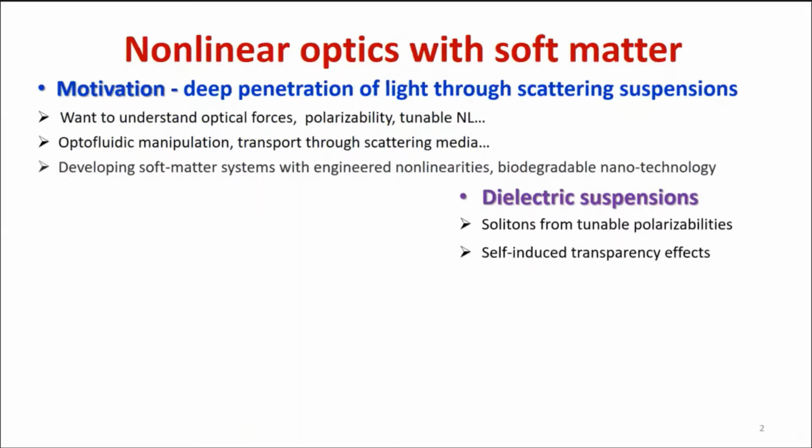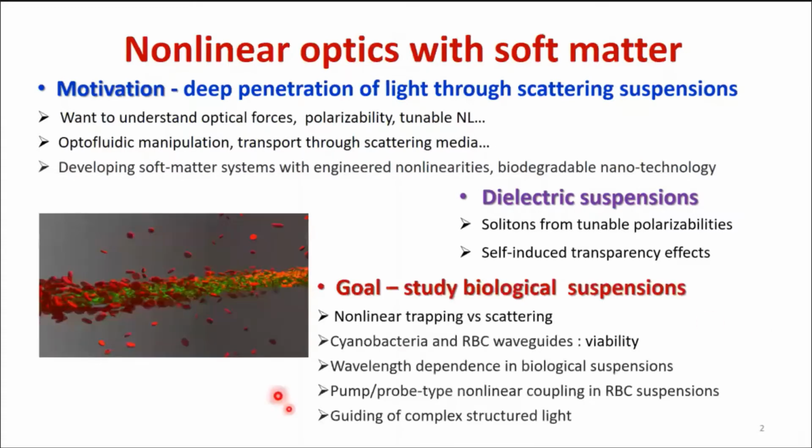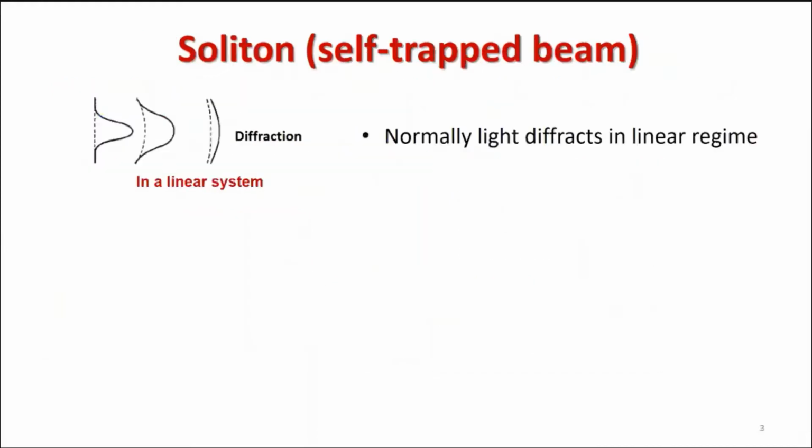Several research groups demonstrated soliton formation from tunable polarizability and self-induced transparency effect in the suspensions. Today, I will discuss biological suspensions, nonlinear trapping versus scattering in the suspensions, how to create waveguides in cyanobacteria and red blood cells without damaging the cells. The waveguide depends on the wavelengths. What happened when we tried to use nonlinear coupling with biological waveguides, and finally, what happened with complex structured light in the biological suspensions. Before we go through this, let's introduce a couple of important concepts.